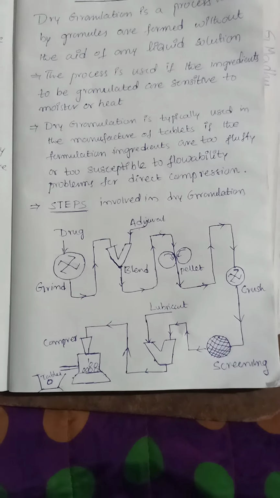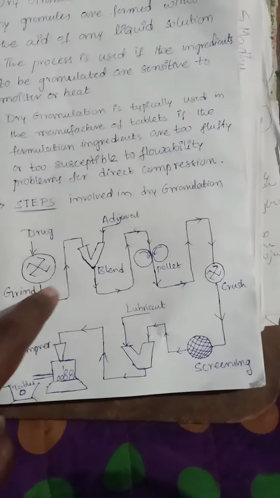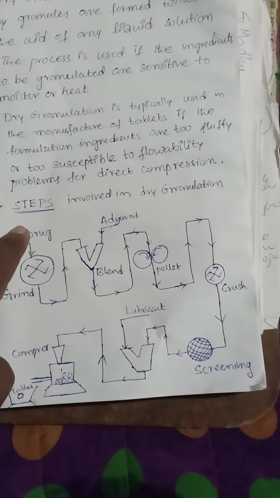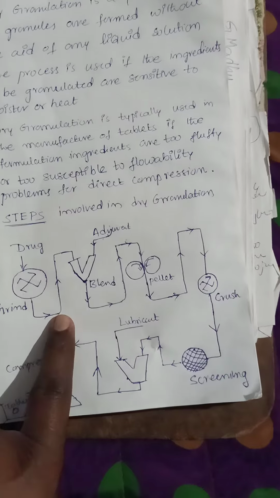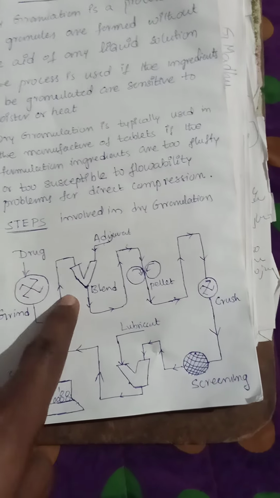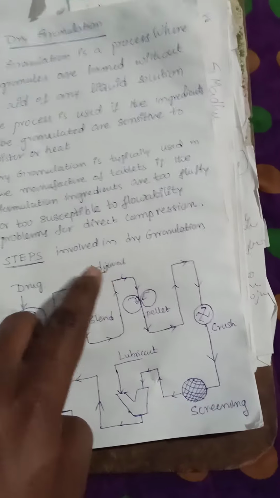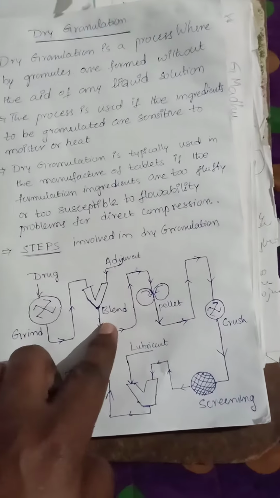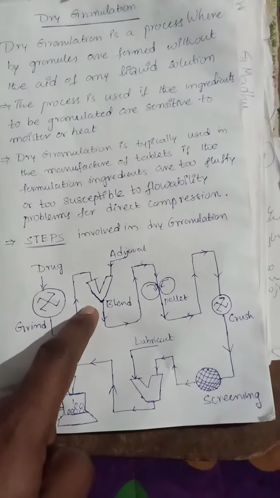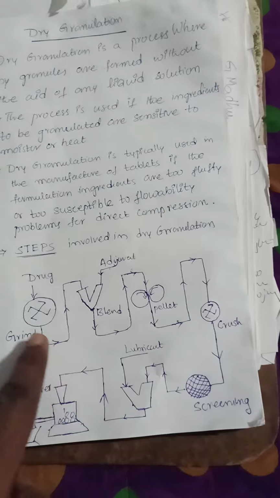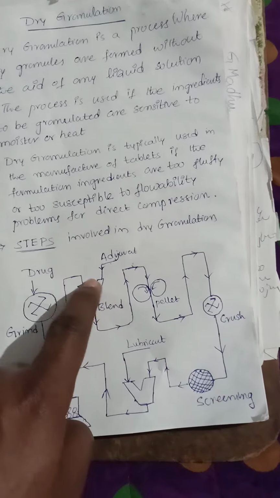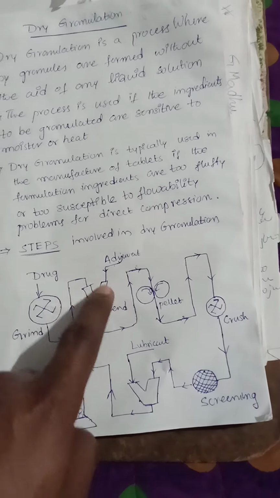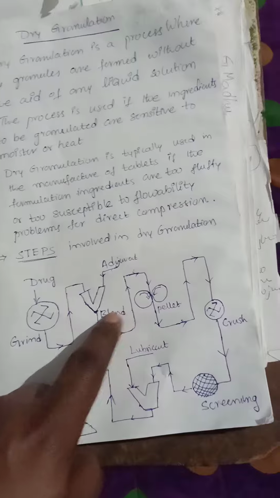Weighing of formulation ingredients, mixing. Here we need to weigh that. After completion of this, the grinding will occur here. We need to mix that, mixing will occur there. And after completion of mixing, the adjuvant, that is the active pharmaceutical ingredient, will also be added here. So these total particles of powders will enter here. The mixing will occur. So this is the step of mixing, that is nothing but the blending.